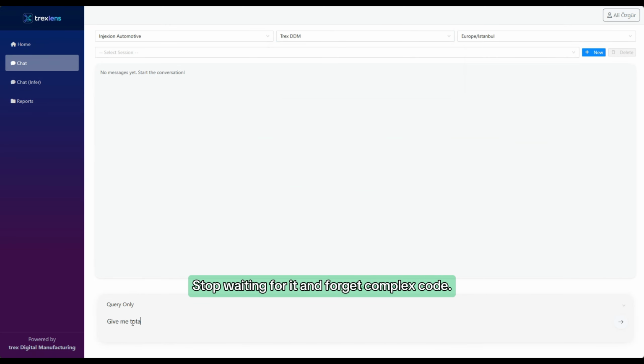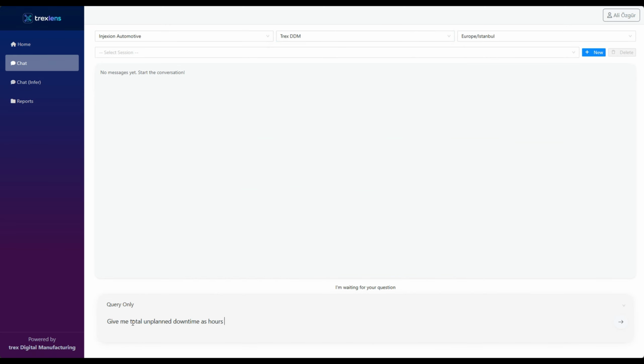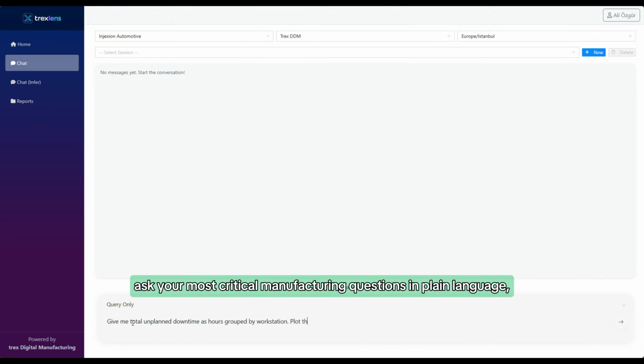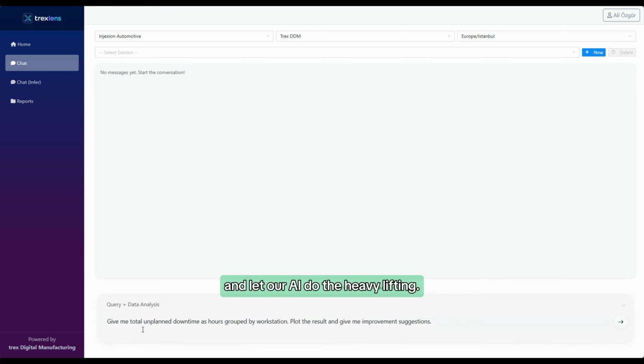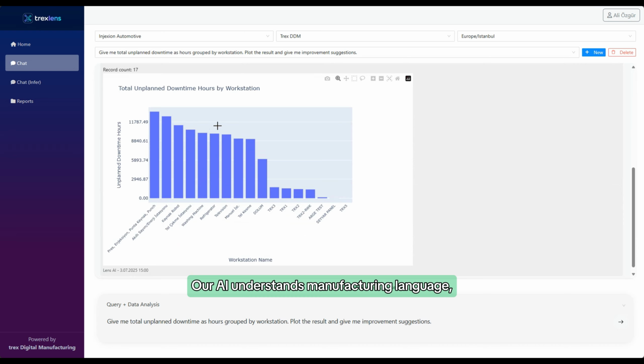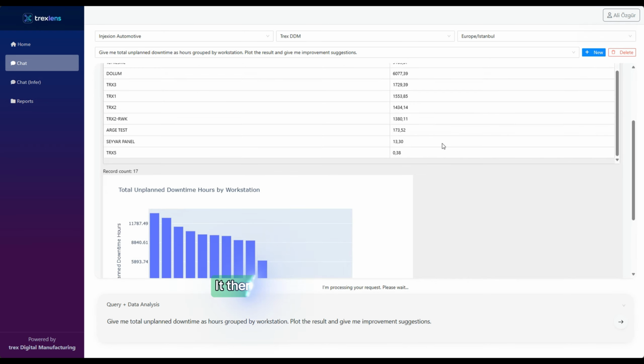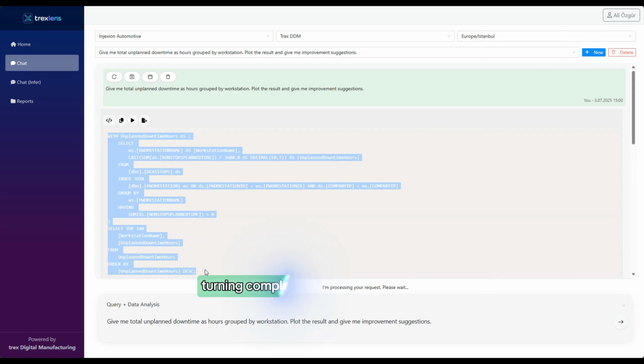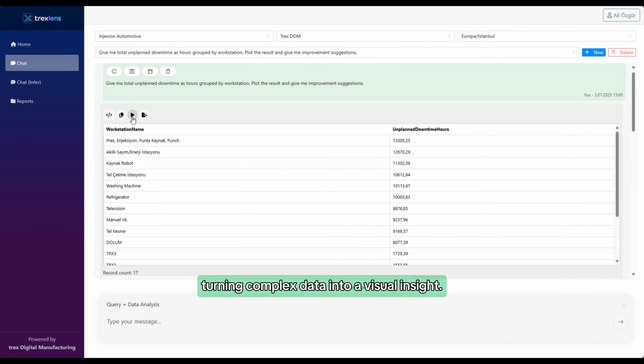Stop waiting for IT and forget complex code. Simply ask your most critical manufacturing questions in plain language and let our AI do the heavy lifting. Our AI understands manufacturing language, instantly analyzing your question. It then auto-selects the perfect chart, turning complex data into a visual insight.